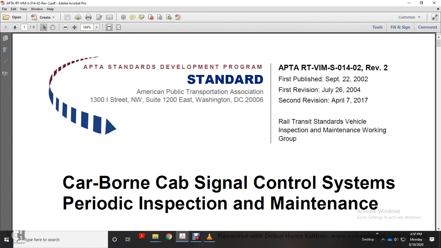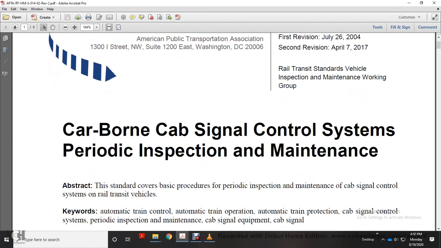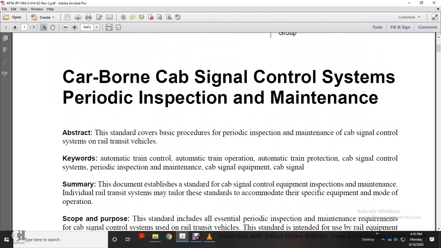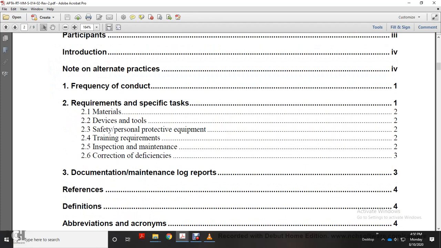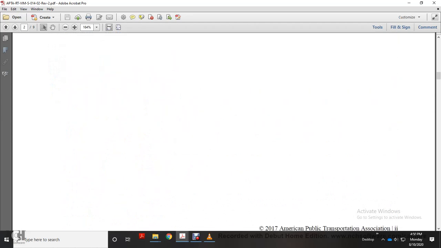Alright, your American Public Transportation Association standard: cab-borne cab signal control system periodic inspection and maintenance. Introduction, frequency, conduct requirements, specific tasks, materials, devices, tools, safety, protective equipment, training requirements, inspection, maintenance, correction of deficiencies, document maintenance log reports. And that was chapter 3.